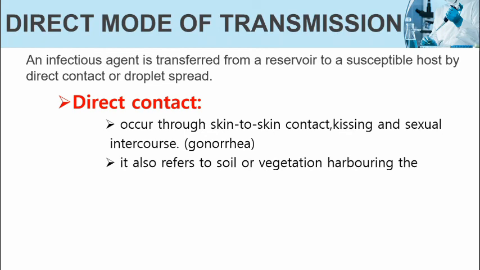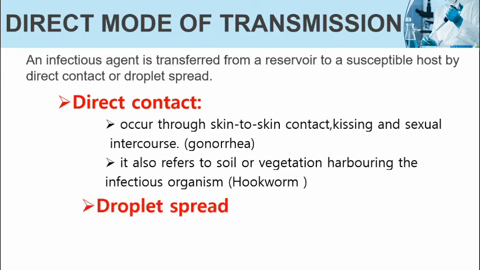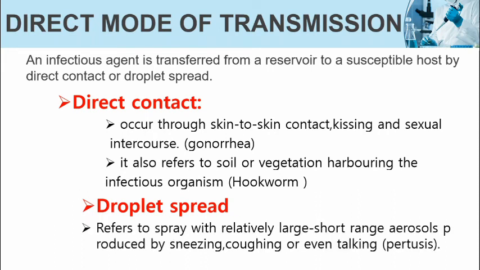It also refers to soil or vegetation harboring infectious organisms. Example, hookworm. Droplet spread refers to spray with relatively large short-range aerosols produced by sneezing, coughing, or even talking. Example, pertussis.